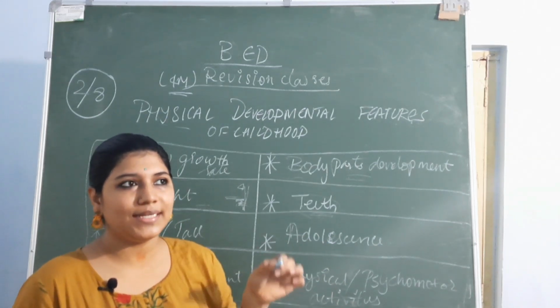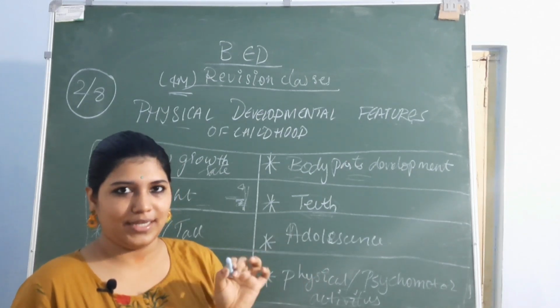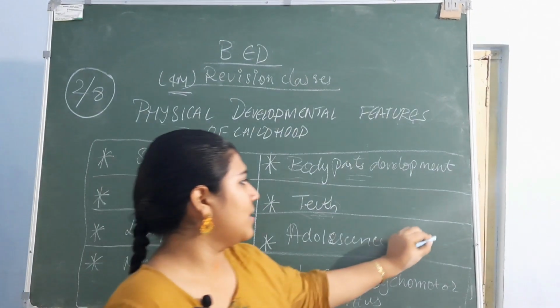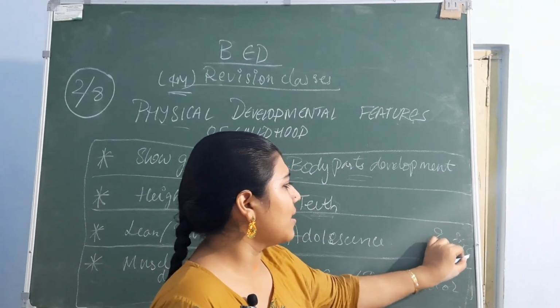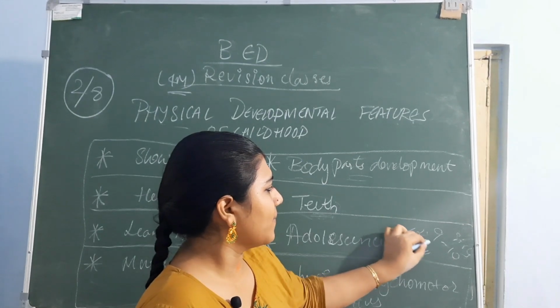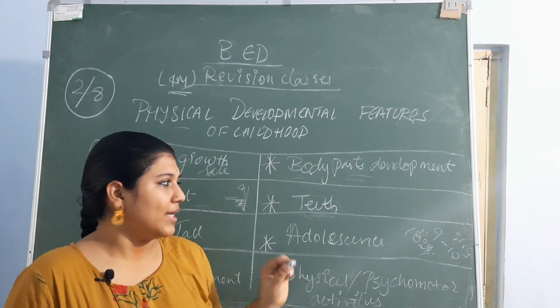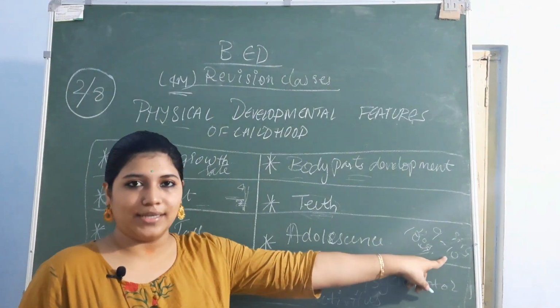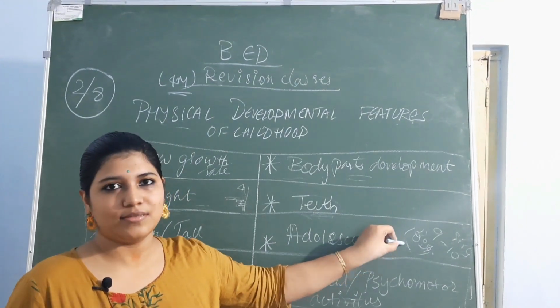And the growth rate is slow in girls between 9 to 10 years and slow in boys between 10 to 11 years.